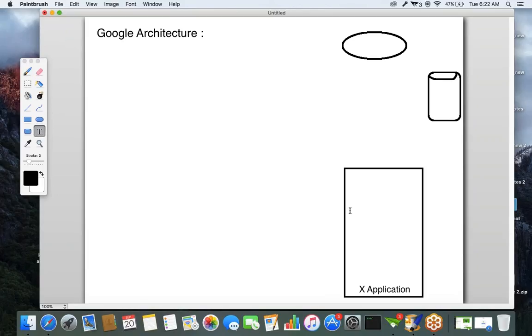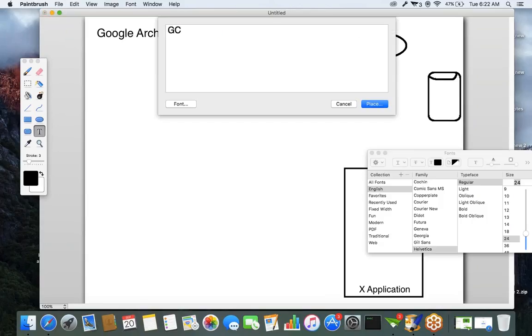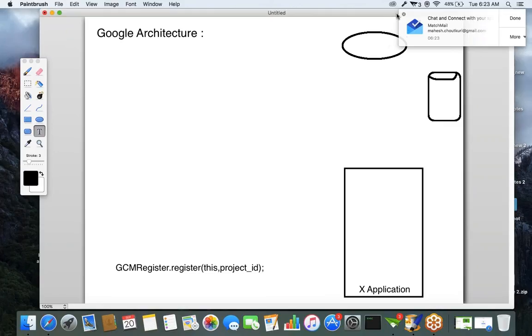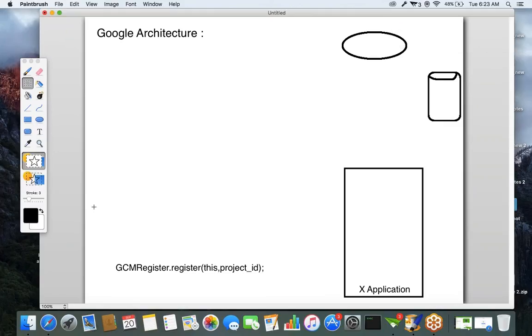There is a method called GCMRegistrar.register. GCMRegistrar is a class, and it contains a method called register. We have to pass two parameters for this method: we have to specify your activity object, and we have to specify the project ID. These two parameters we have to send to the GCM server. GCMRegistrar.register is a method, so if you call this method, this is the first step. I don't have much space, that's why I wrote it here.